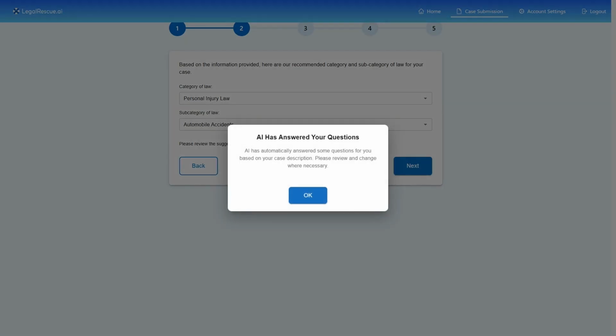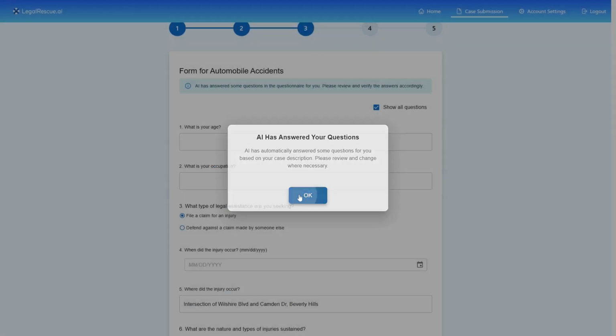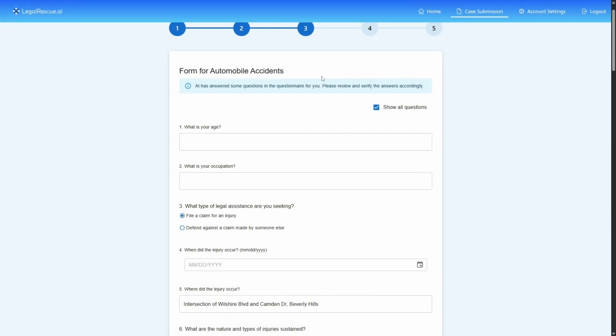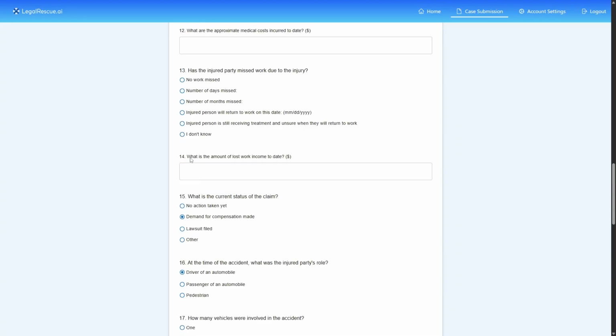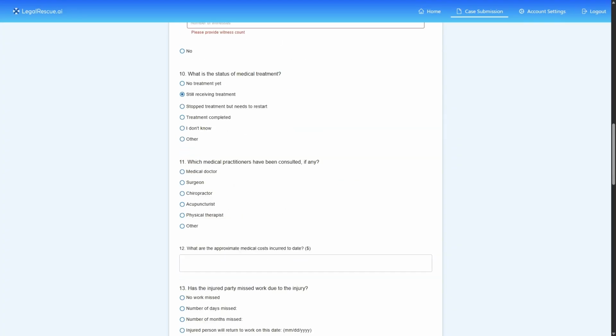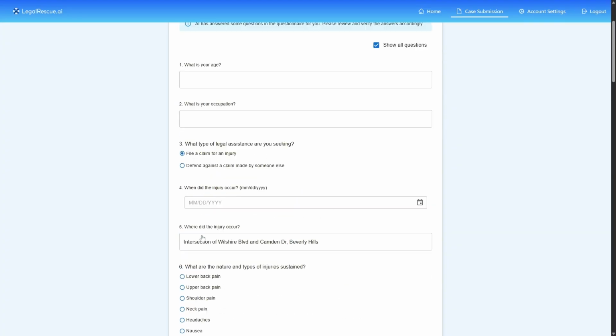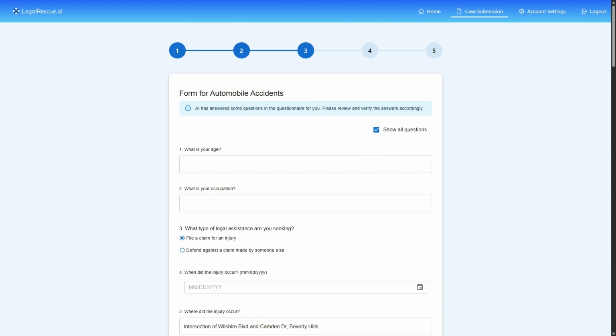Now, keep this in mind. Every legal category and subcategory of law has their own unique questionnaire that serves usually the most common important questions that every attorney in that respective practice likes to know answers to when screening potential leads, right? And so in this case, we have seen, as I mentioned, that AI has answered the questions for automobile accidents. The other ones that it doesn't know the answers to because the client didn't state in their text box, it doesn't answer for them.